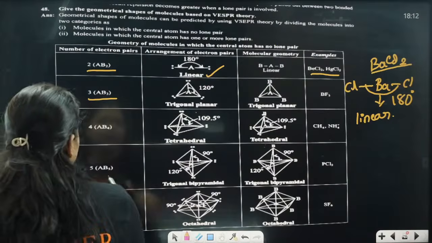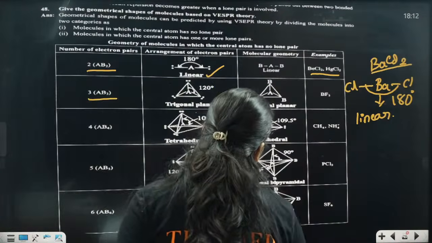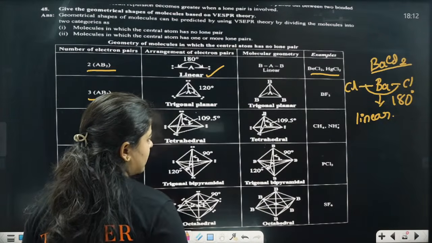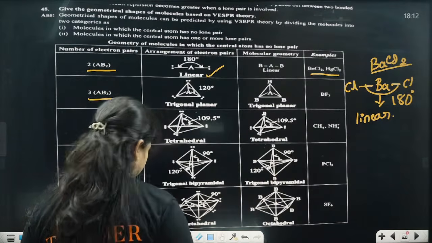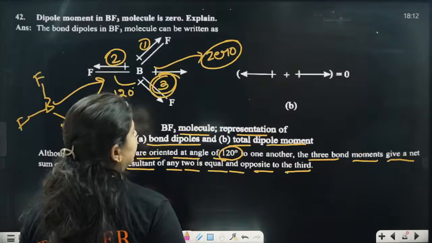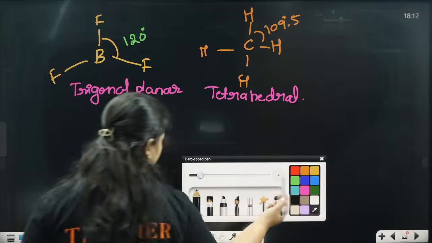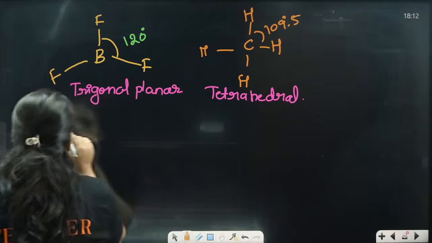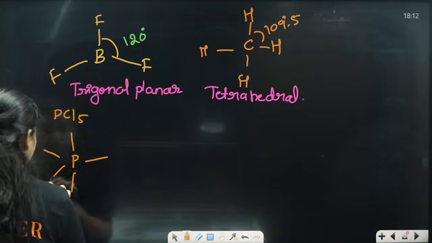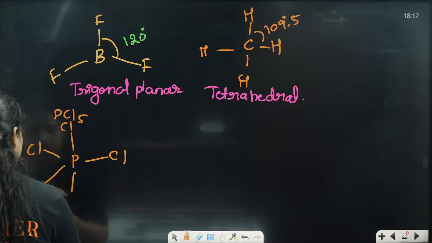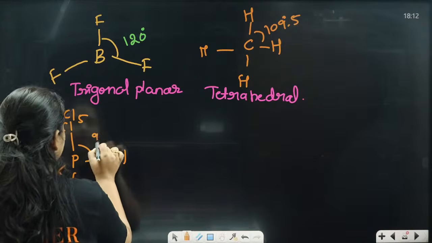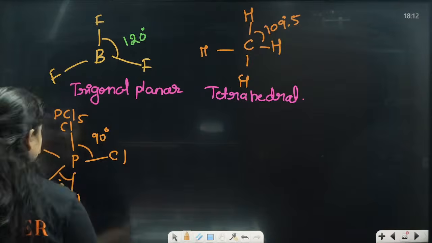Next, AB5. That will be trigonal bipyramidal. We can take it as PCl5, with 5 bonds: 1, 2, 3, 4, 5. At how many degrees will it be? Some are at 90 degrees, and some will be at 120 degrees. This is PCl5. At what degree is this? This is at 90 degrees and this is at 120 degrees. Clear?